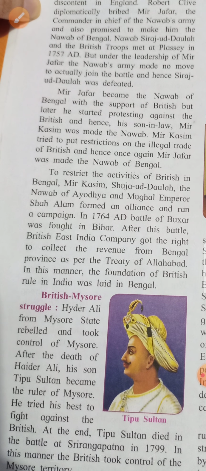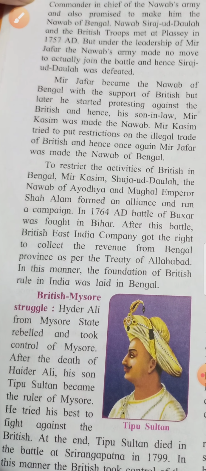Okay, now to restrict the activities of the British in Bengal, Mir Qasim, Shuja'ud-Dawla, the Nawab of Ayodhya, and Mughal Emperor Shah Alam formed an alliance and ran a campaign. In 1764 AD, the Battle of Buxar was fought in Bihar. After this battle, the British East India Company got the right to collect the revenue from Bengal province as per the Treaty of Allahabad. In this manner, the foundation of British rule in India was laid in Bengal.